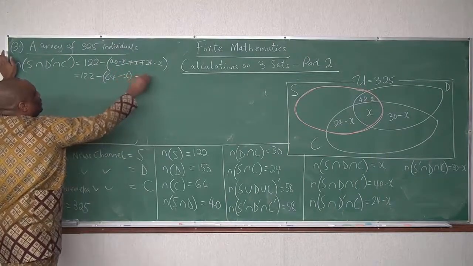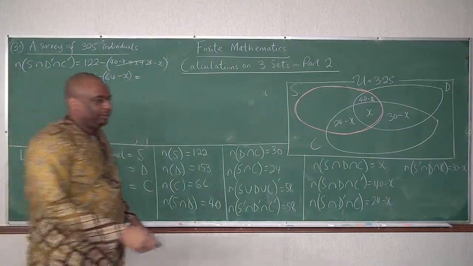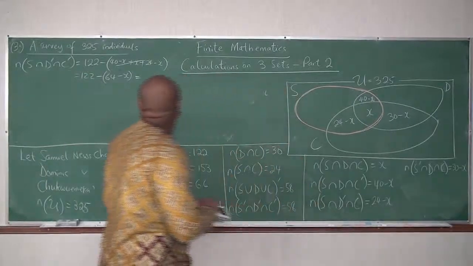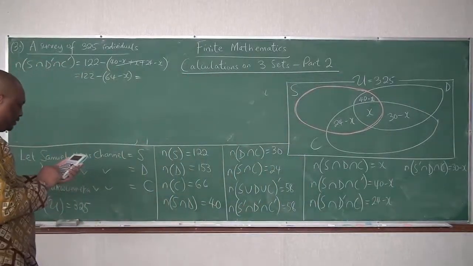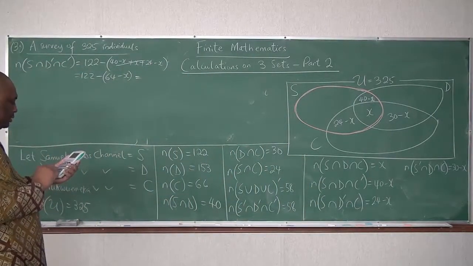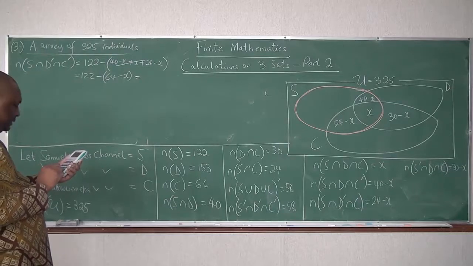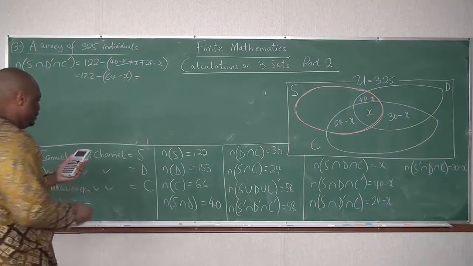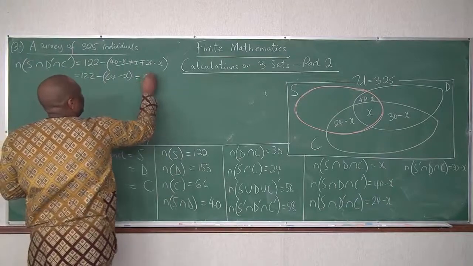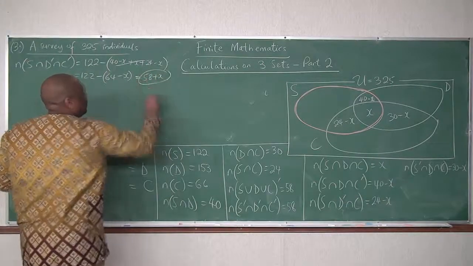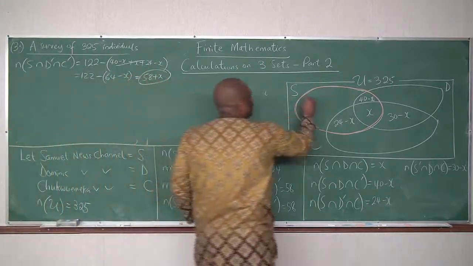I'm going to use a calculator to save time. 122 minus 64, so this is 58 plus X. We keep this, 58 plus X.